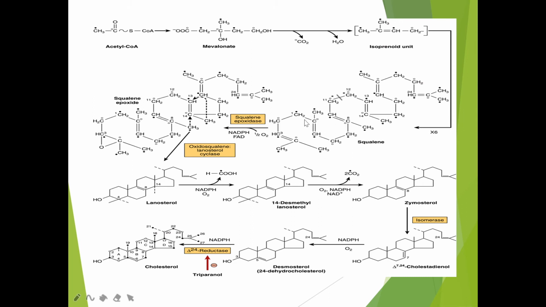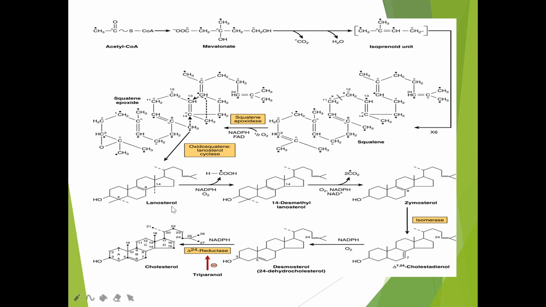If you see the structure of this squalene epoxide, there is no closure of ring. Now it will undergo cyclization, where you can see the ring closure reactions occur to convert this squalene epoxide into lanosterol. This is an intermediate, unstable step. This squalene epoxide is an unstable intermediate which will undergo cyclization immediately to be converted into lanosterol.